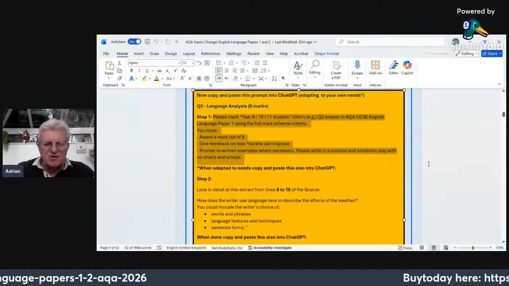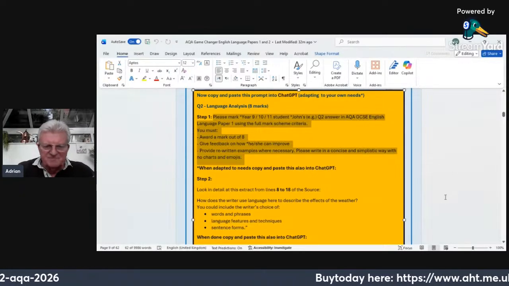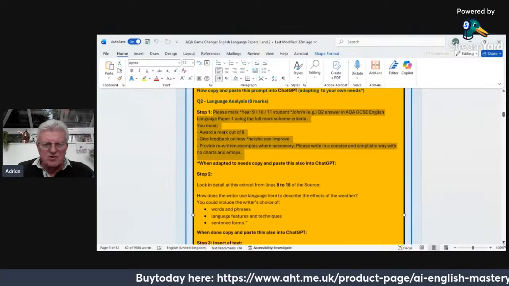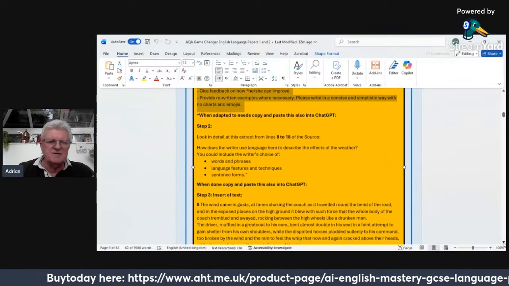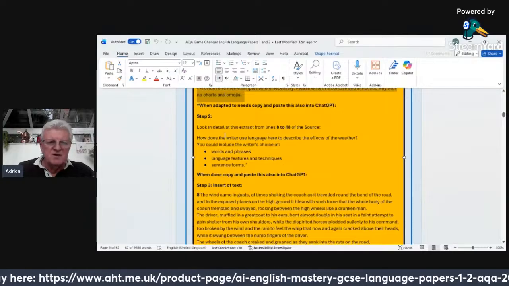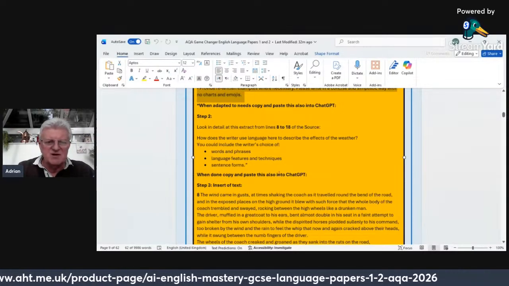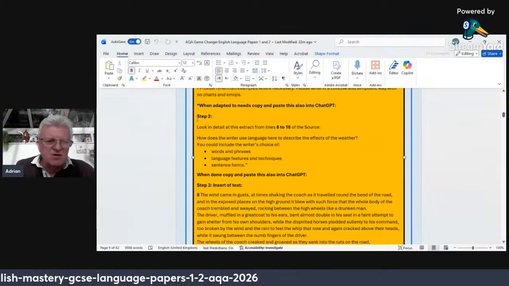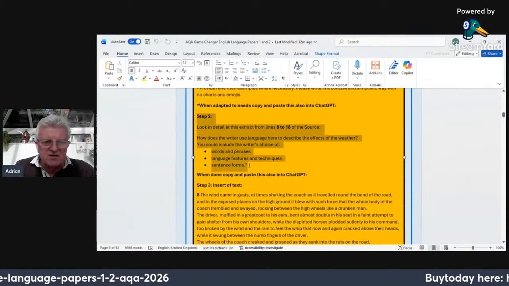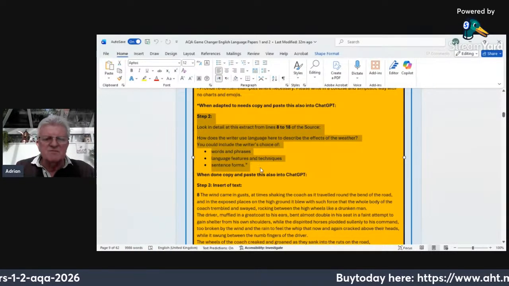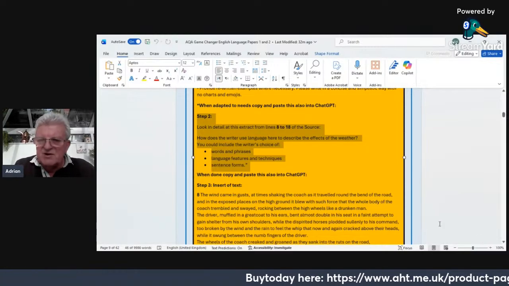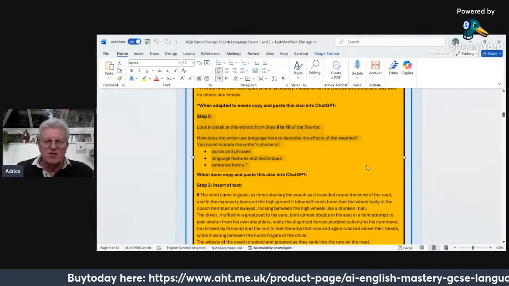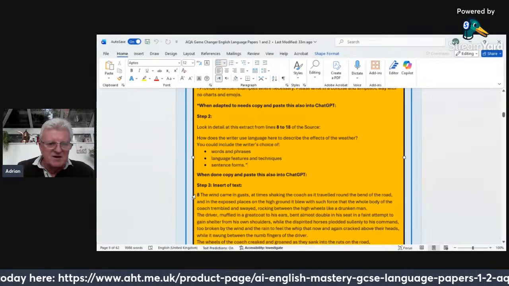Then step 2, you can add in the question also that you could type in to your ChatGPT as well. So you would copy and paste this next bit here. So if I go there, I would then copy and paste this and put that in. Then I would insert the text that we're looking at as well and put that in to the GPT.